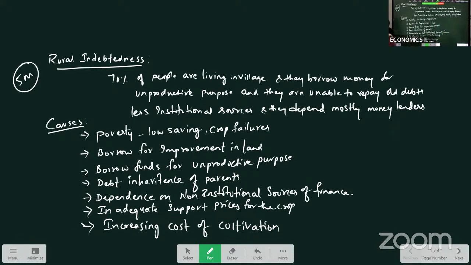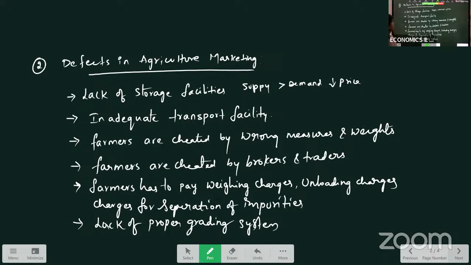Causes for rural indebtedness. Next, defects in agricultural marketing.